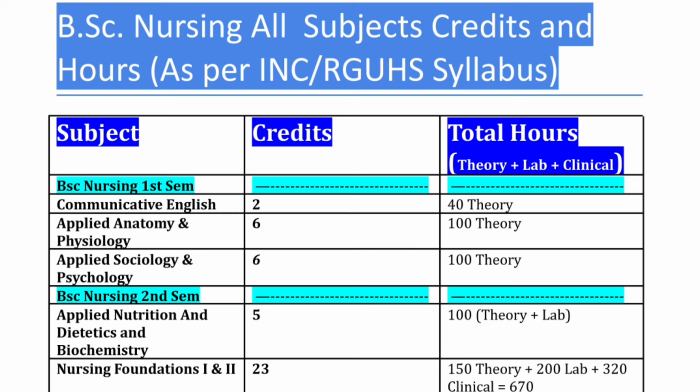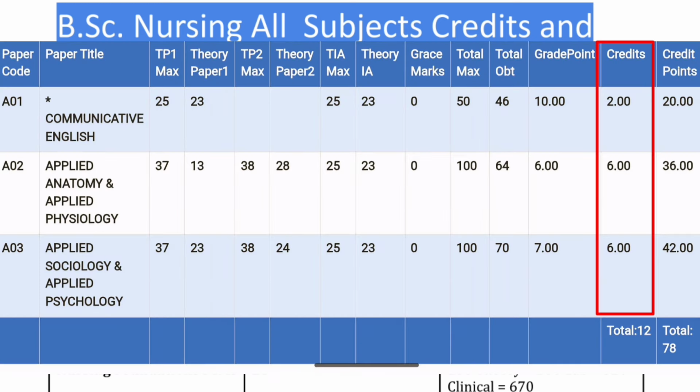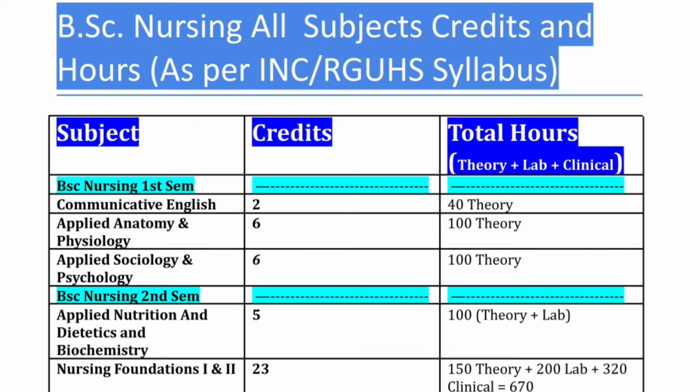So I made a list of all these subjects with their respective credits. As you can see here, for BS Nursing first sem, as we know, we have communicative English, applied anatomy and physiology, applied sociology and psychology. For communicative English, you can see your RJHS mark sheet to correlate with this. Communicative English exam is not taken by RJHS, but they add that subject's marks in the mark sheet. Without taking the exam, they will add the marks.